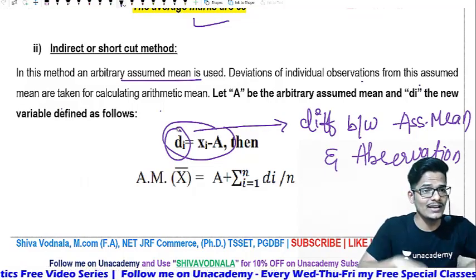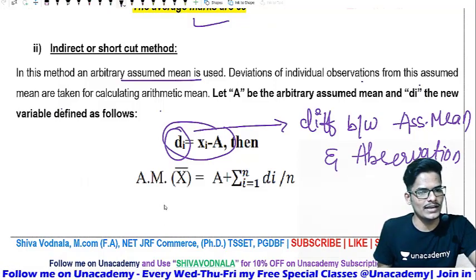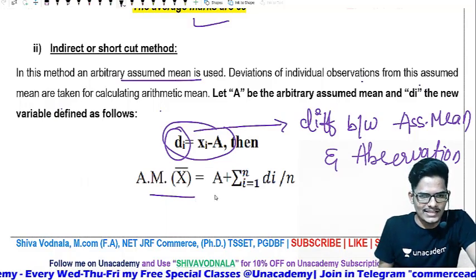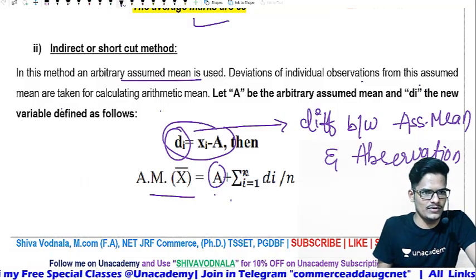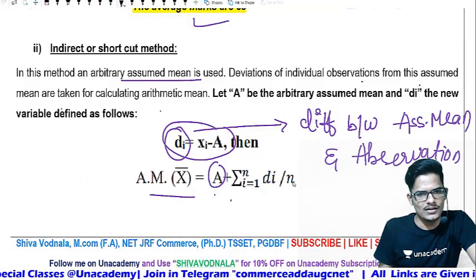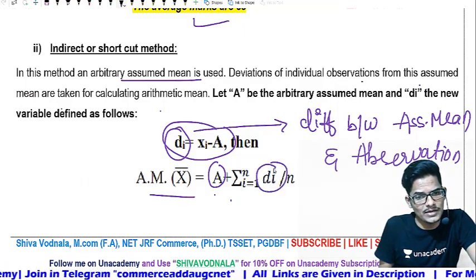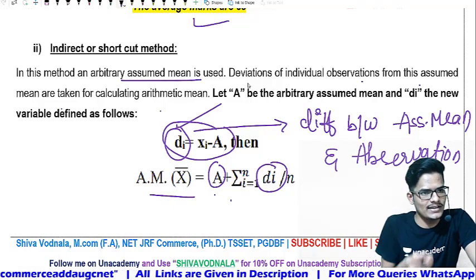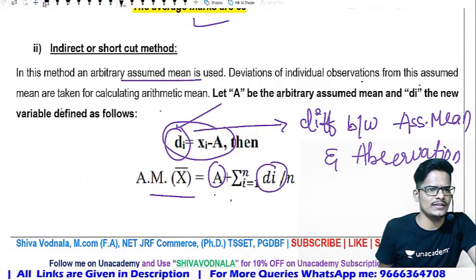So the formula in this indirect method is: x bar, the arithmetic mean, is equal to the assumed mean plus summation di divided by n, where n is the number of observations and summation di is the sum of deviations. Let us take one example to simplify everything.